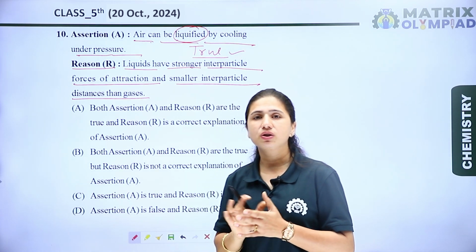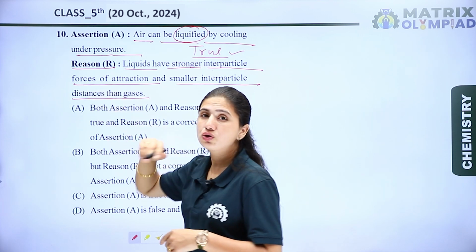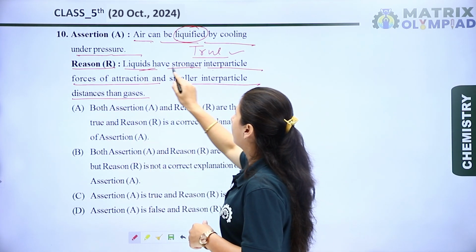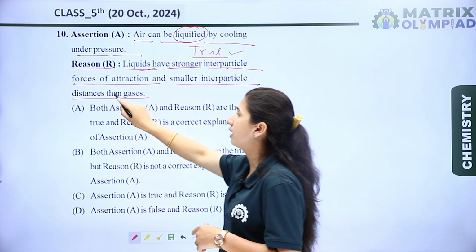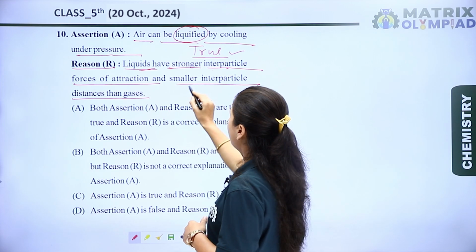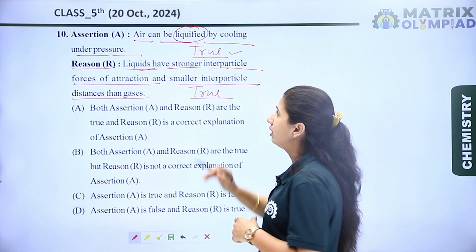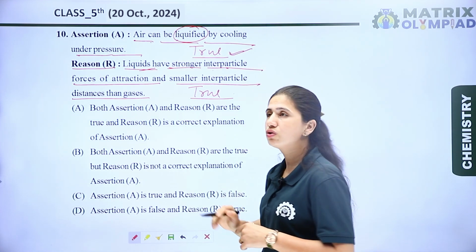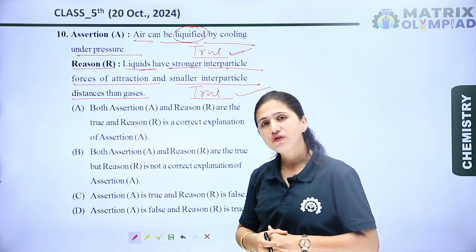In the solid, the interparticle forces are strongest, and liquid has stronger interparticle forces of attraction and smaller interparticle distance than gases. So this is also a true statement, but this statement does not explain the assertion. Assertion is true, reason is also true, but the reason is not the correct explanation of assertion.